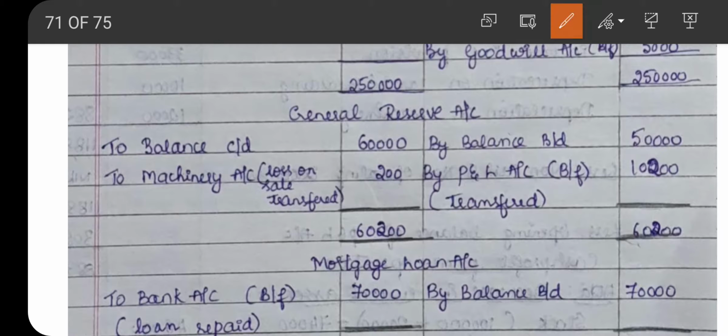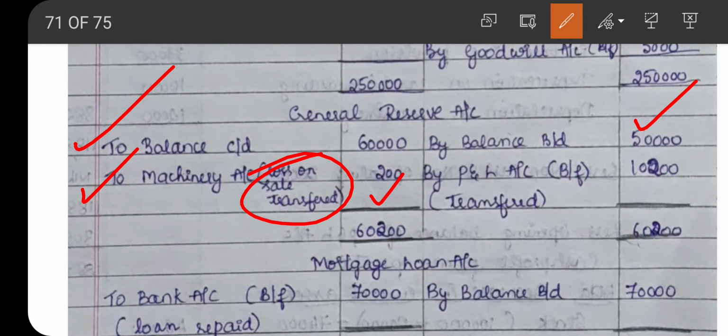So in the general reserve account, we know the opening balance. So by balance brought down 50,000, and the loss on sale transferred, so to machinery account 200. Okay, this is loss on sale transferred 200, and we are writing the closing balance. So to balance carried down 60,000. So now the total is 60,200 and we are getting a balance of 10,200 that is transferred to general reserve. So by profit and loss account, balancing figure transferred 10,200.